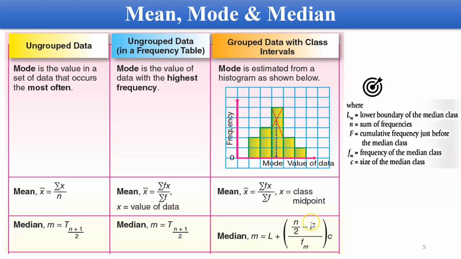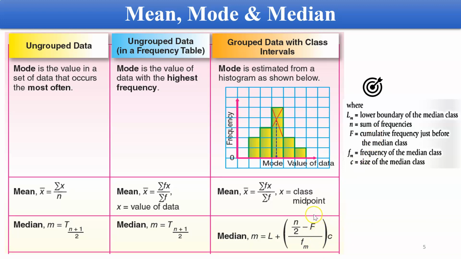group data the formula is a bit complicated, which you will have L over here, F, a capital letter F, a small letter f_m, and you have C over here. So let's see what is all this stuff. So L will be the lower boundary of the median class, lower boundary. And N is your number of data, or the sum of the frequencies. And capital letter F will be the cumulative.